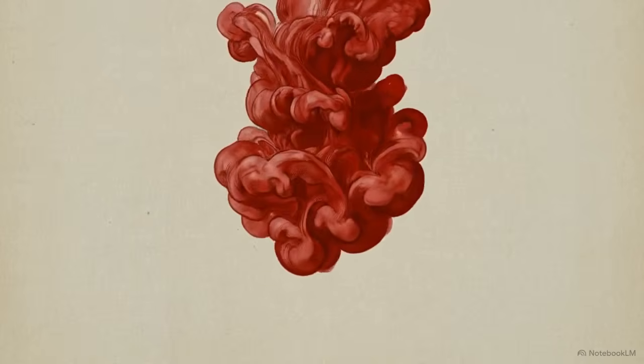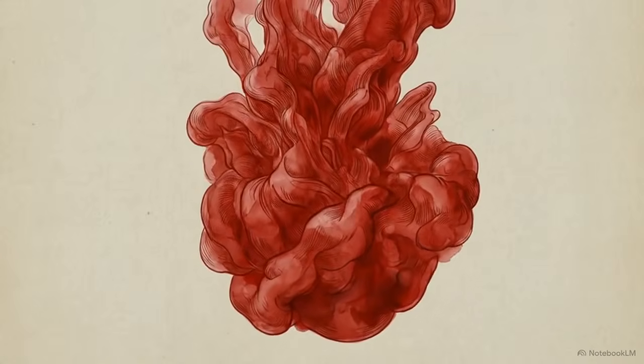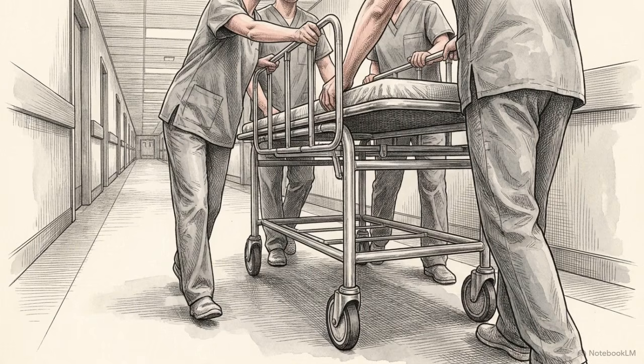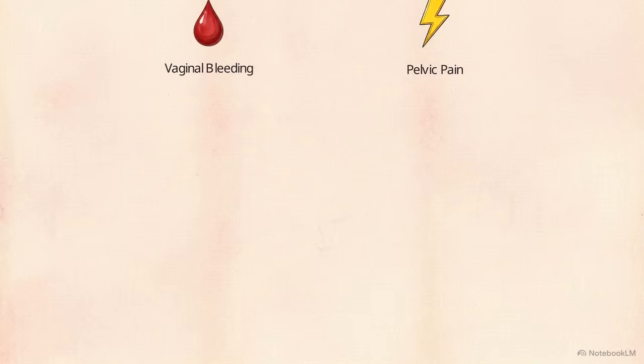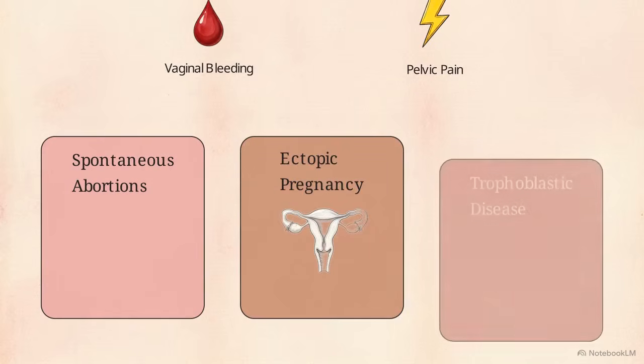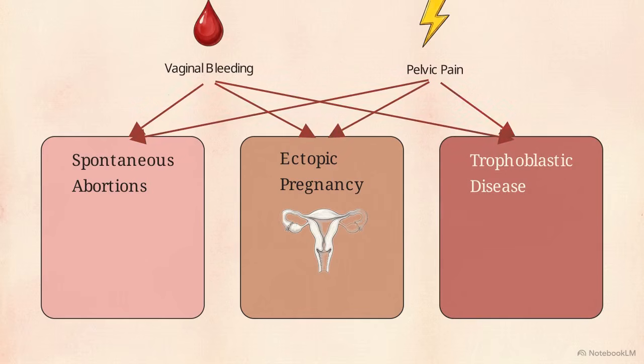During the early stages of pregnancy, roughly 25% of women arrive at the emergency room presenting with vaginal bleeding and pelvic pain. The clinical presentation ranges from mild discomfort to sudden hypovolemic shock. These overlapping symptoms correspond to three distinct pathological pillars: spontaneous abortions, ectopic pregnancy, and trophoblastic disease. Because bleeding and pain point to all three conditions, the external evidence alone cannot isolate the underlying failure.